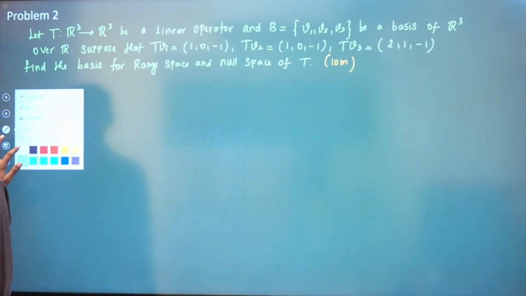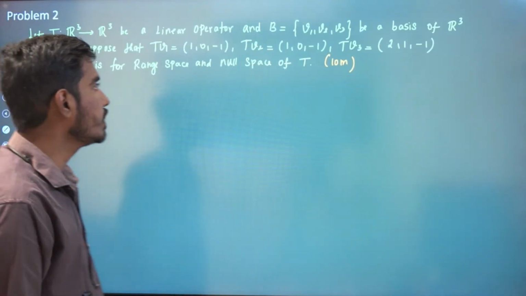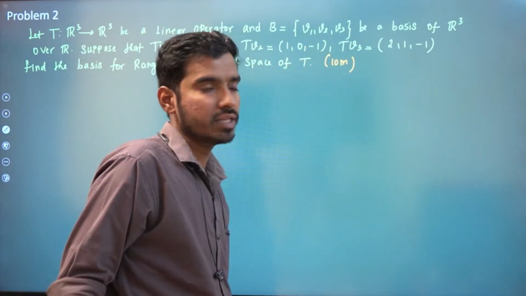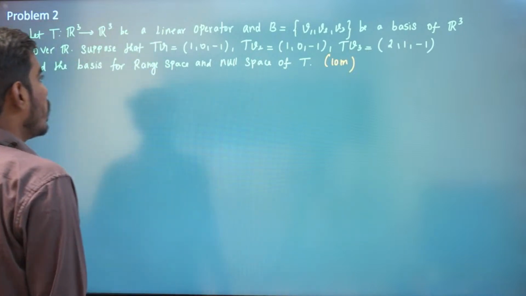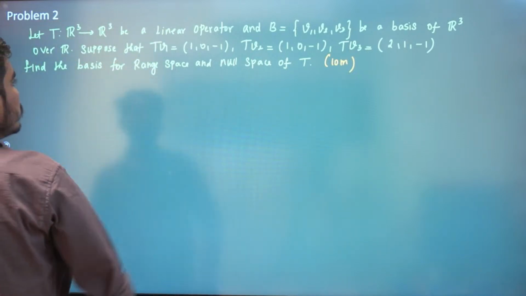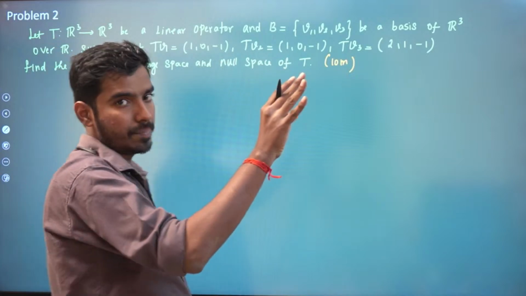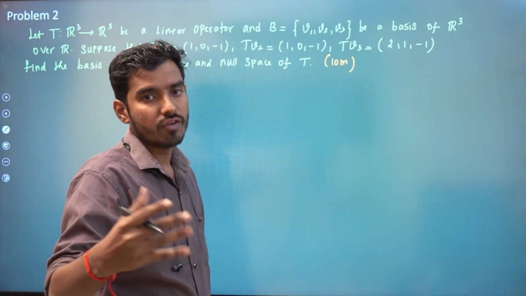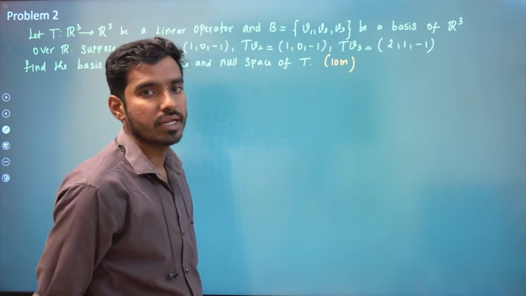Let T be a map from R3 to R3, a linear operator, and B be the basis B1, B2, B3. We don't know what B1, B2, B3 are, but it is a basis of R3. And suppose that, see, we don't know the map. We don't know what is T of x comma y comma z; it has not been given explicitly.